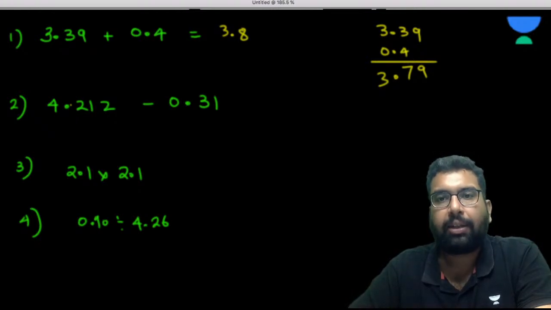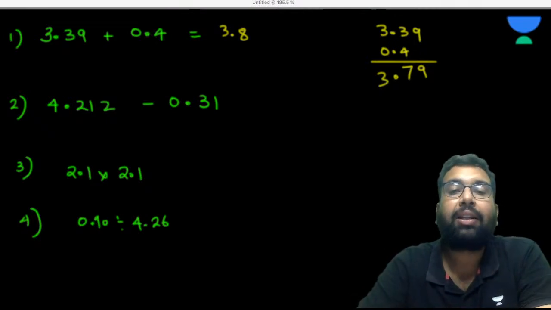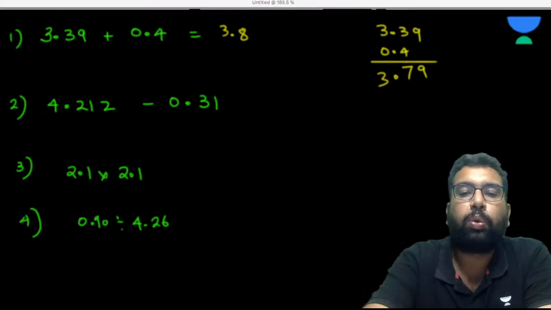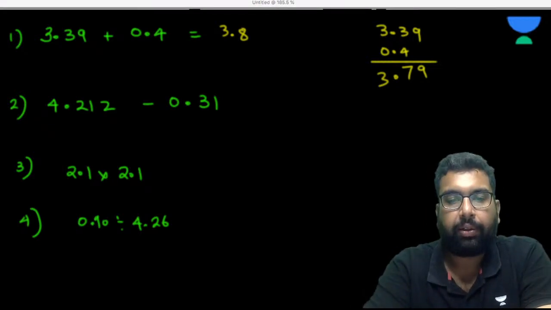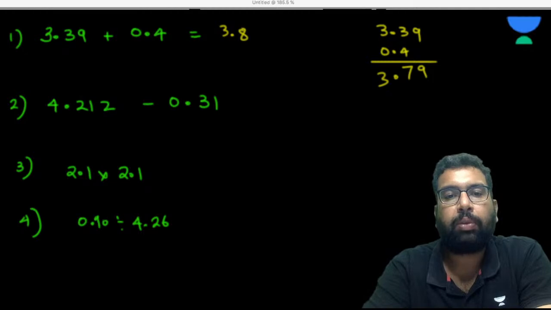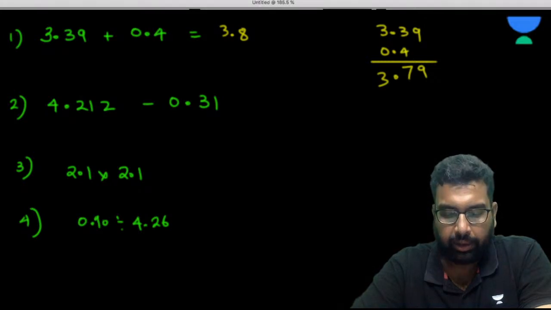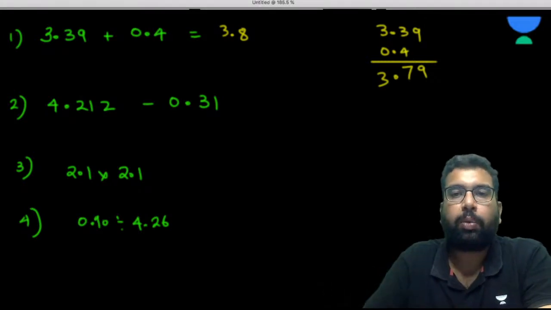Why, sir? Because 3.79 needs to be rounded off. So you must be aware of the rules first. I think you have forgotten to round off. This will only come when you practice. So this is going to become 3.8.